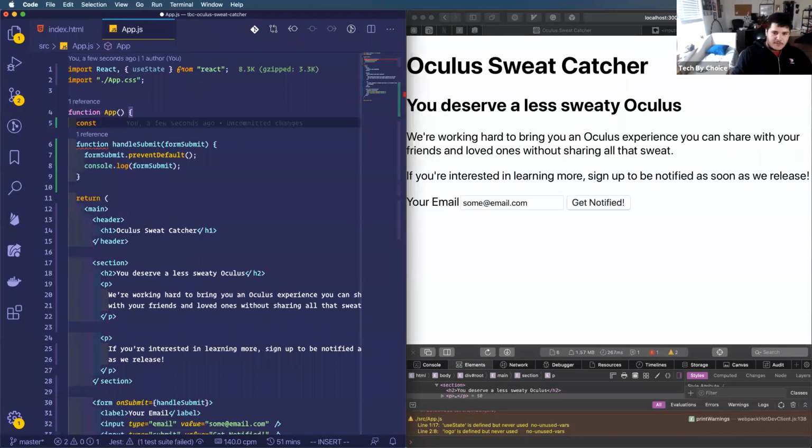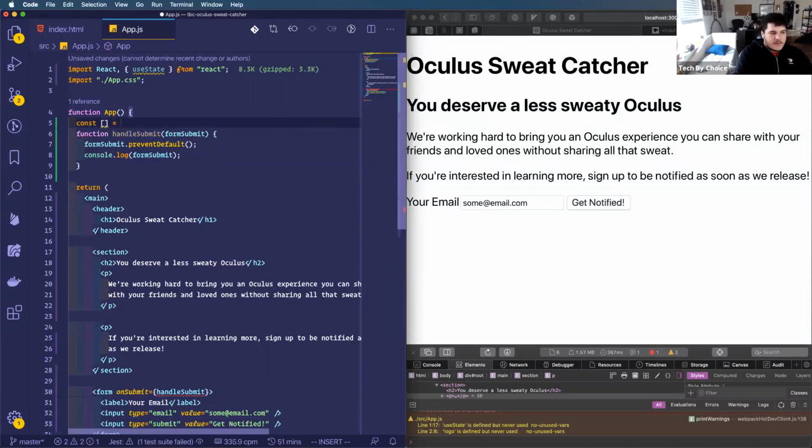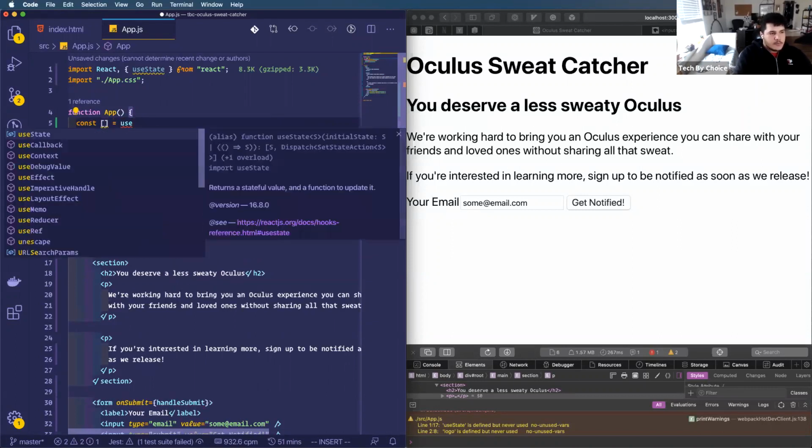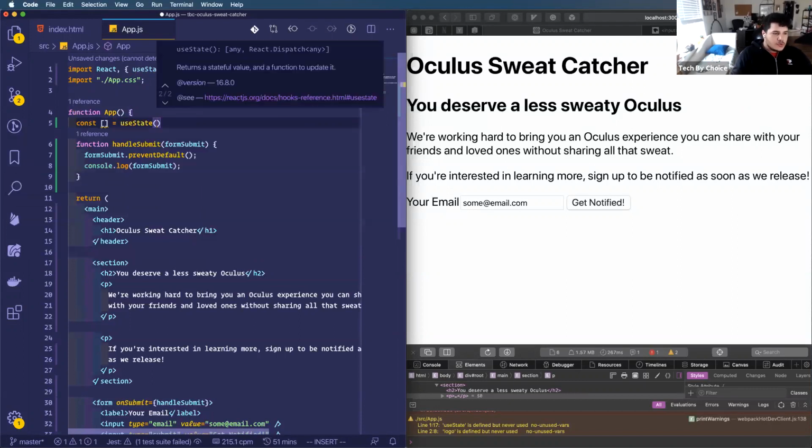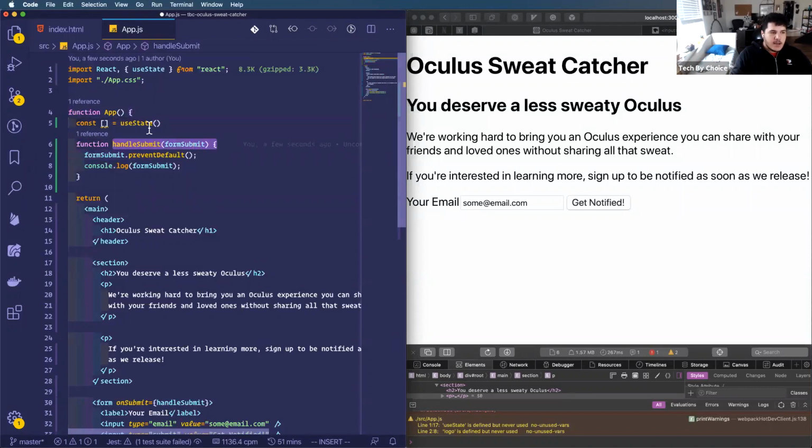I have all of the links for the documentation for properties, the documentation for useState, all that kind of stuff, and we'll send it to y'all. But what we basically need to know is that useState is a function similar to this handle submit function that we created, but it's coming from the React library, right?